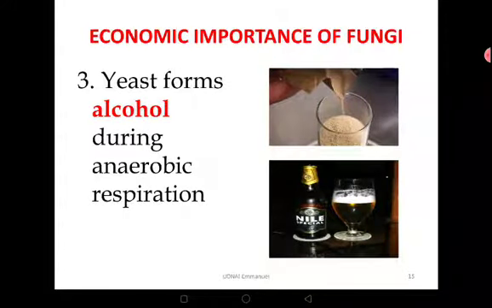The yeast forms alcohol during anaerobic respiration. So yeast is used for production of alcohol and greatly employed in the brewing industries, which I think is for those who enjoy Nile Special. Nile Special is a beer sold in Uganda, one of the big brands of Nile Breweries. However, alcohol is not allowed for persons under the age of 18 years. And in case you are drinking and driving, it's not allowed as well. So you drink responsibly.